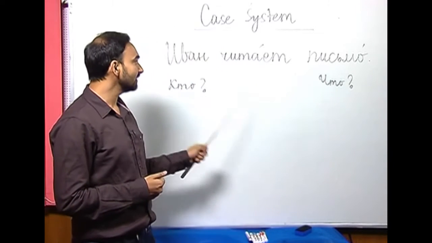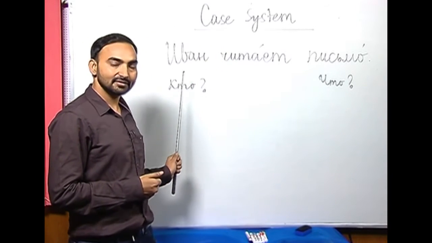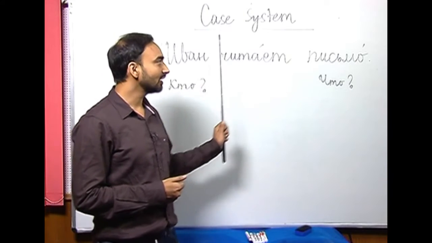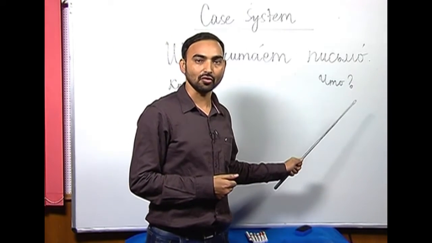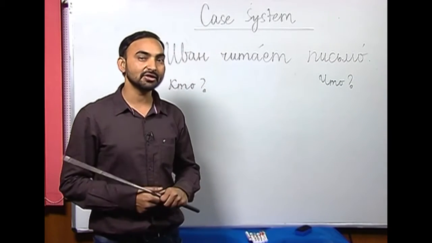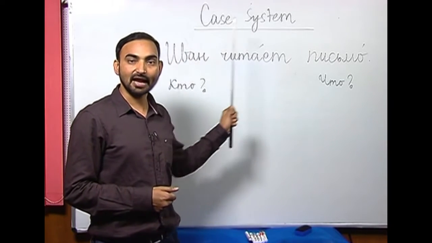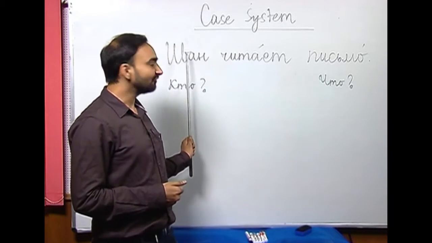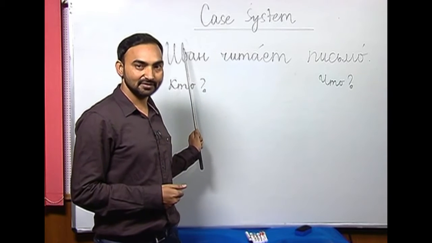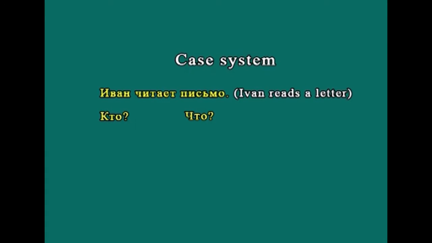So, the subject is the answer of kto and pismo is the answer of shto. There are two interrogative pronouns answered with different nouns, and the function of this noun is the subject and the function of this noun is object.